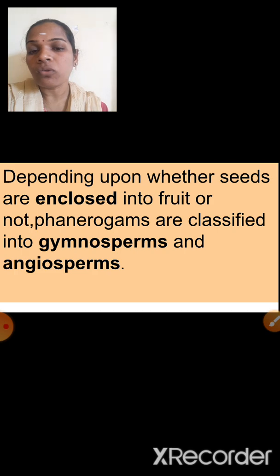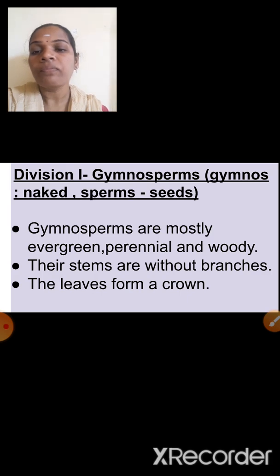Based on which characteristic? Yes, whether seeds are enclosed in a fruit or not. Okay, so the first division is what? Yes, gymnosperms. First I will teach the characteristics of gymnosperms and the examples. Are you ready? Gymnosperms are mostly evergreen, perennial and woody. See here, children, gymnosperms is made up of two words. First one is gymnos. Gymnos means what? Naked. Sperms means seed.